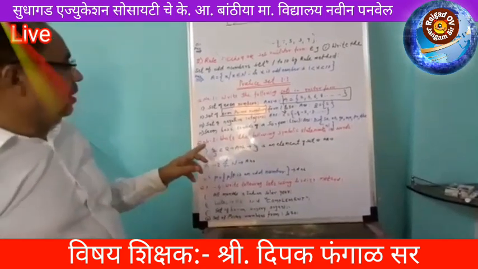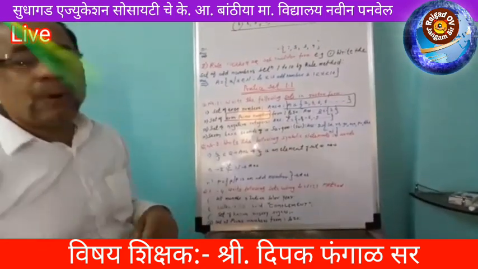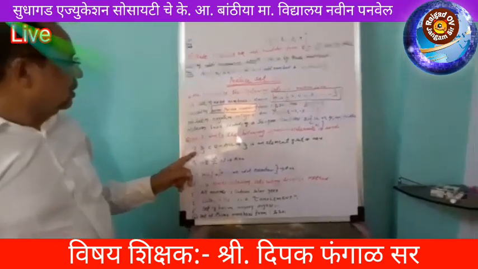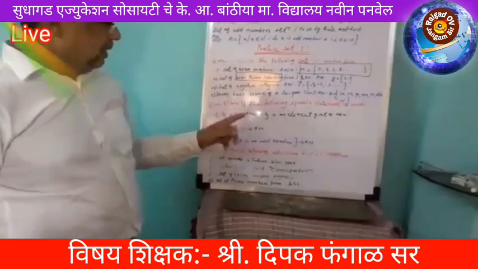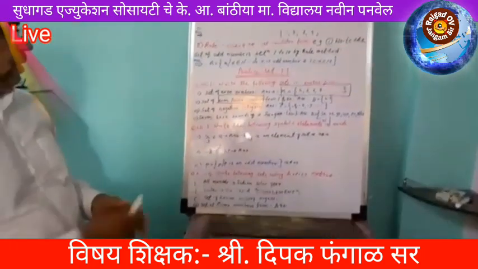Now go to question number 2. Write the following symbolic statement in words. In words for question number 1: 4 upon 3 belongs to Q. It means that 4 upon 3 is an element of set Q. This is the answer.